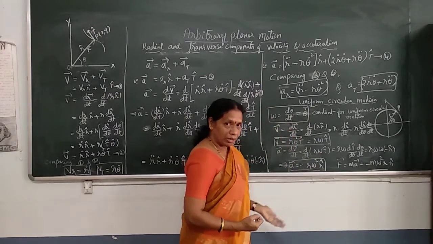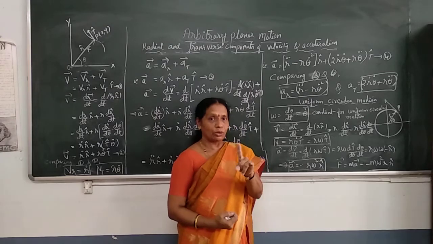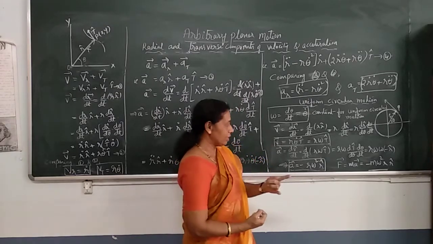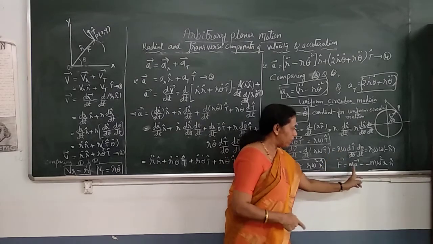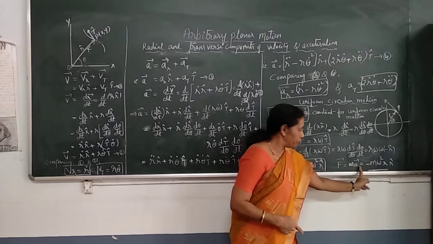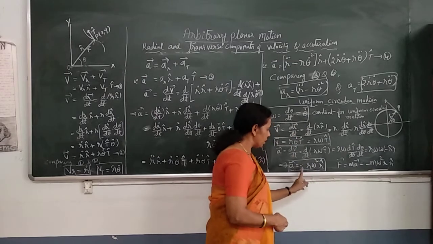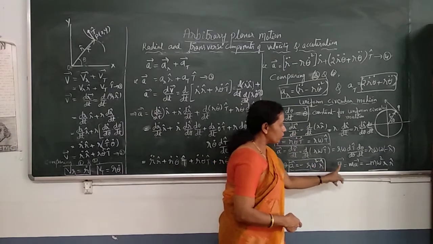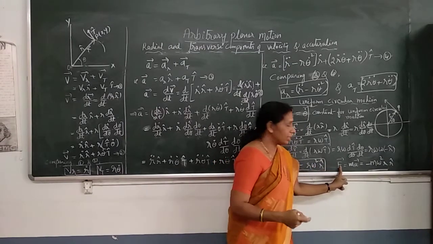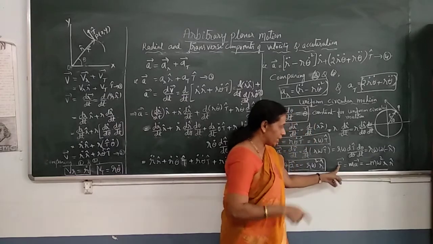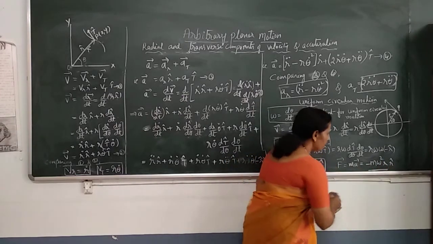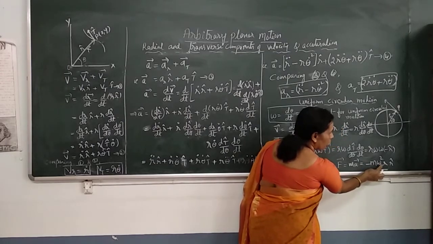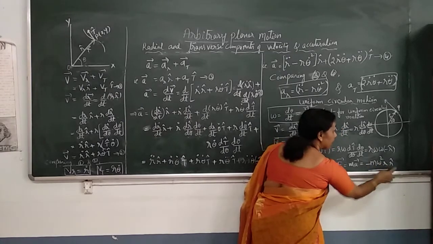There is acceleration, which means there should be some agent to accelerate that particle. That agent is nothing but a force. The force in uniform circular motion, by definition, is mass into acceleration. And here, acceleration is minus r omega square r cap. So the force acting on the particle in this uniform circular motion is minus m omega square r cap. Magnitude of the force is m omega square r. Direction is minus r cap.